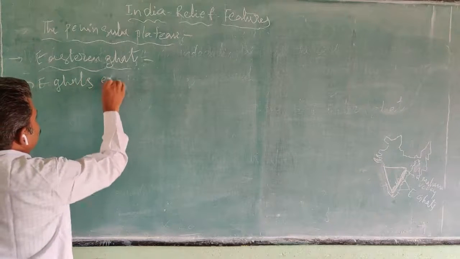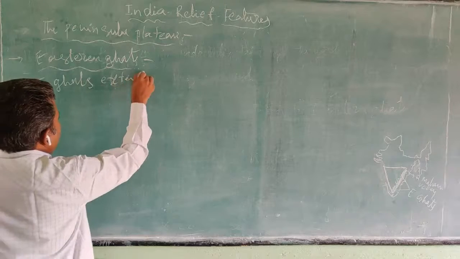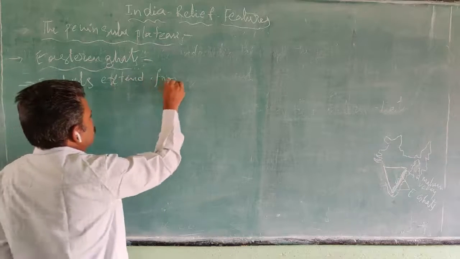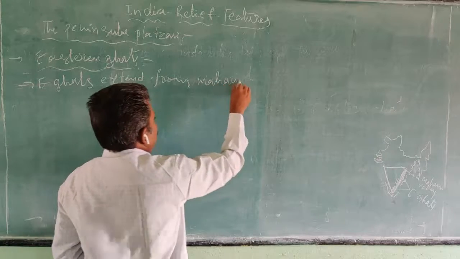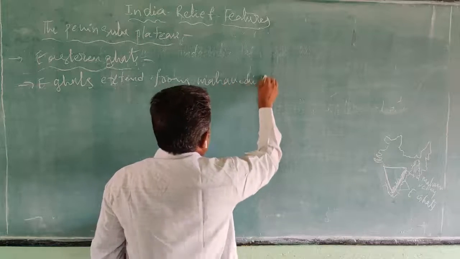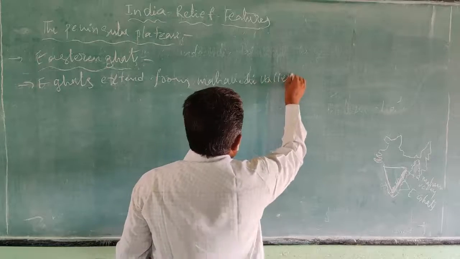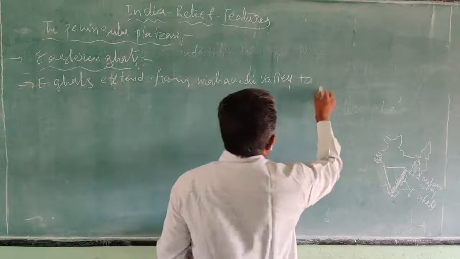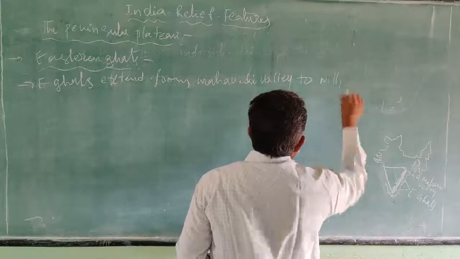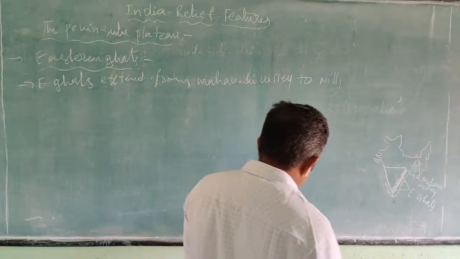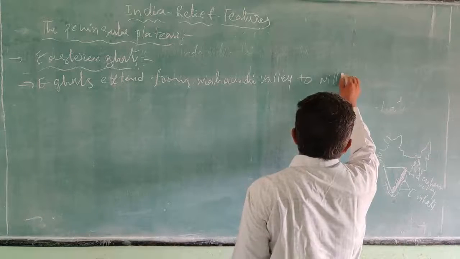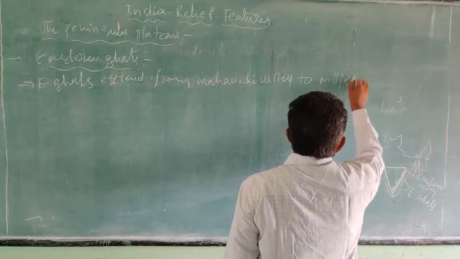The Eastern Ghats extend from the Mahanadi Valley to Nilgiri.